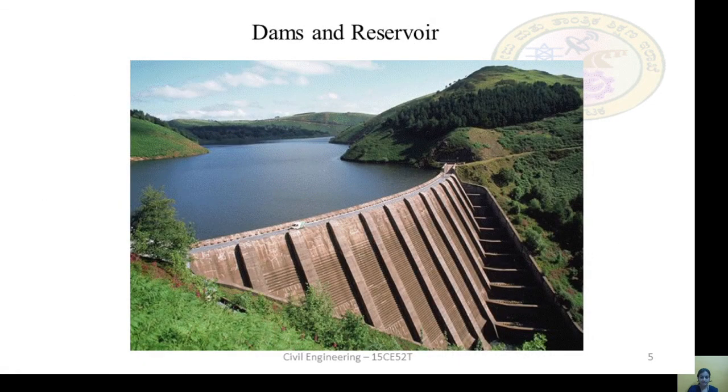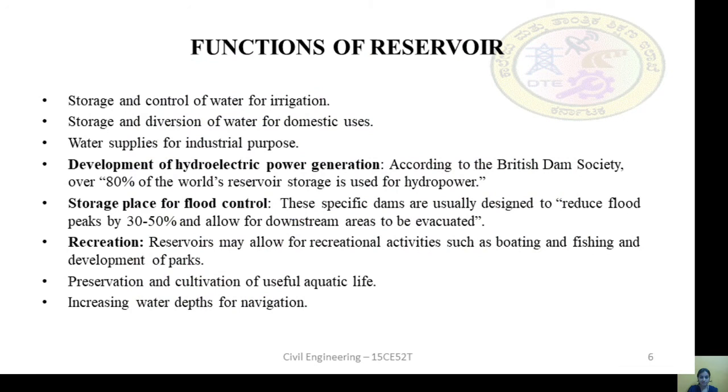Next, this is the picture of a dam. The functions of a dam are storage of water, domestic use, industrial purpose, and development of hydroelectric power generation. According to the British Dam Society, over 80% of the world's reservoir storage is used for hydropower and as storage place for flood control.